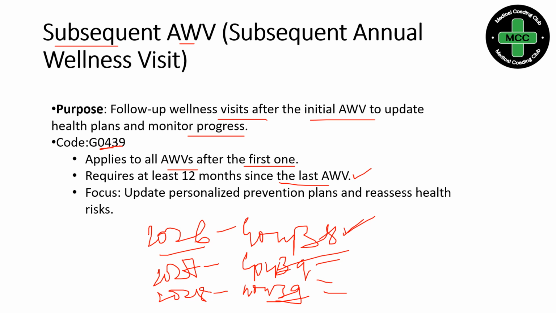And for G0439, within one year, if the patient comes back for a second annual wellness visit, then we should not code one more time. Only once per year do we have to code G0439. Then we will see the coding guidelines, so we will understand.